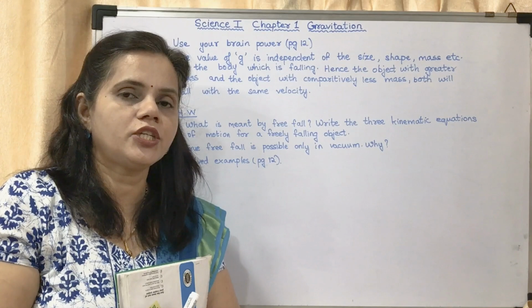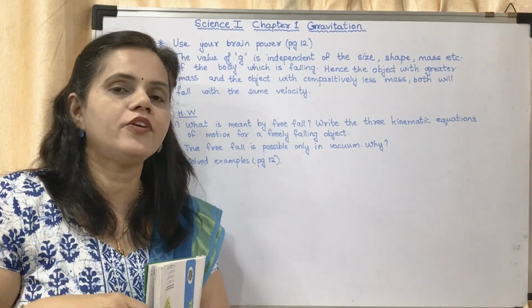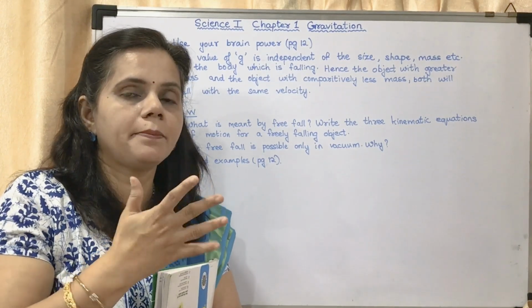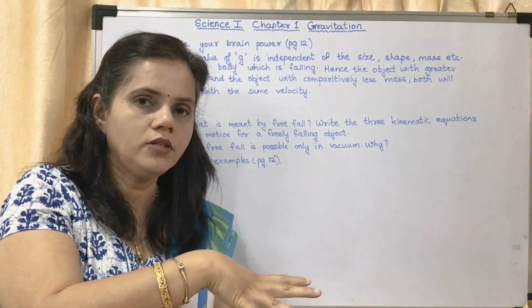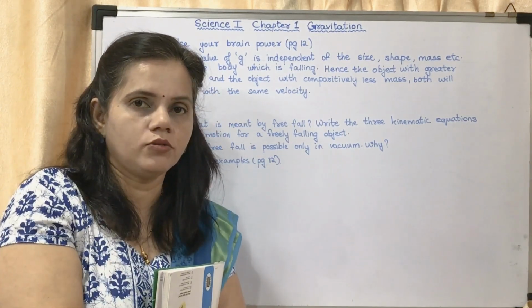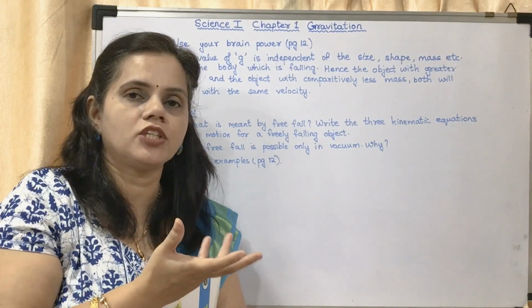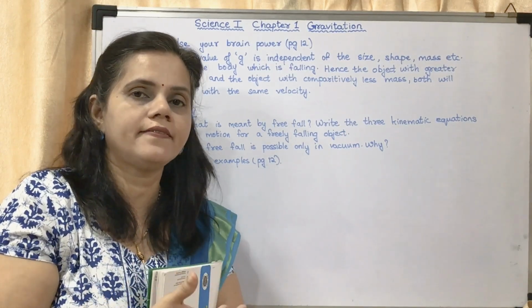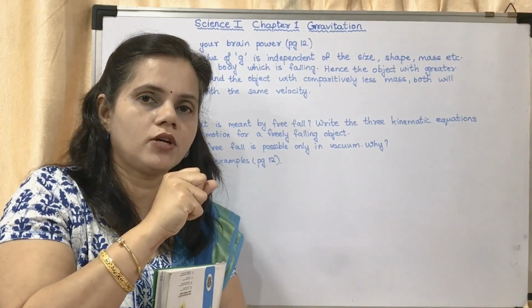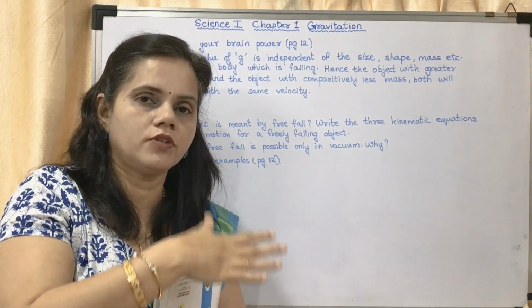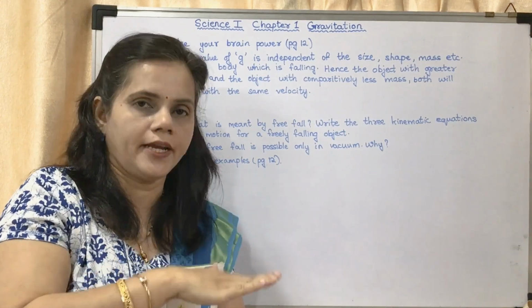Understood? So for example, if you take a page of a notebook, crumble it and put it down, it will go directly downwards. Take another page of the same notebook. The weight will be the same. You keep it as it is, you don't crumble it, and you put it downwards. It will go on floating.